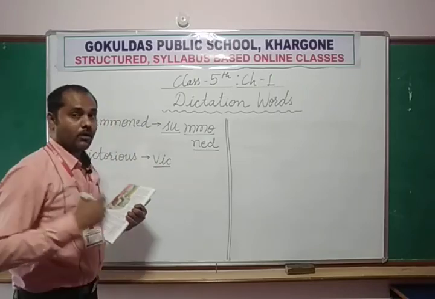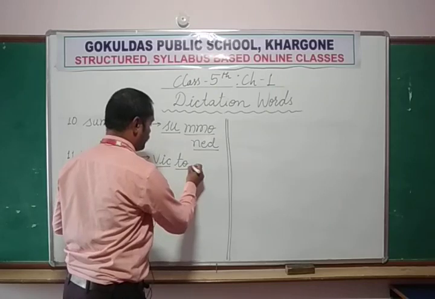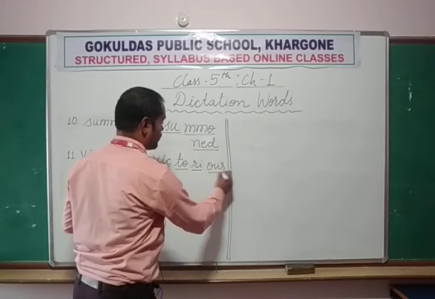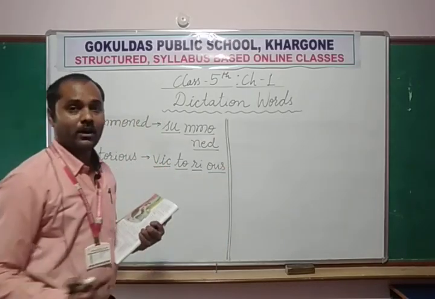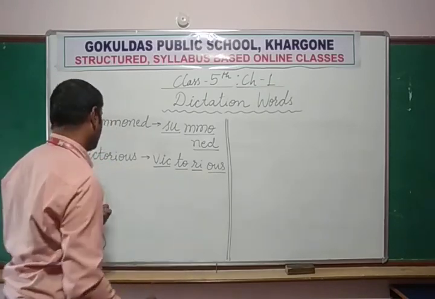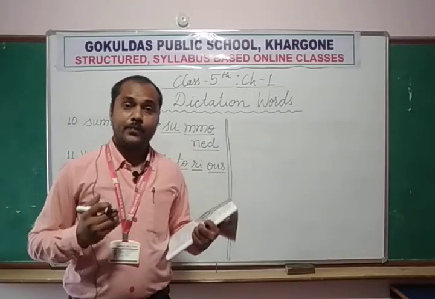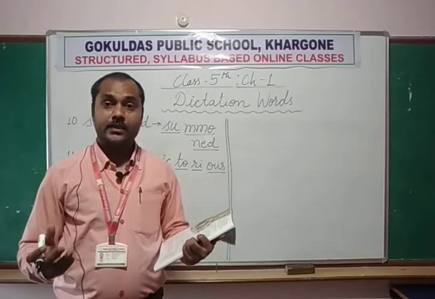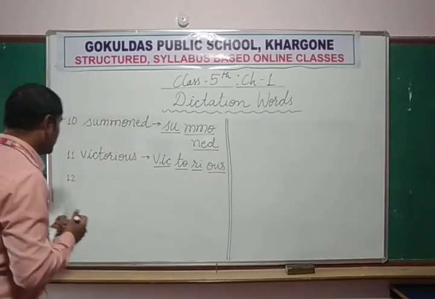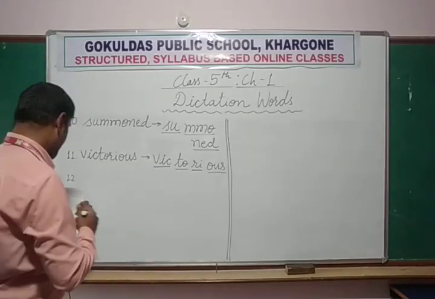V-I-C. Here C is pronounced as a K. Vic. T-O, to. R-I, re. U-S, us. O-U-S, all these three letters together are always pronounced like us. Victorious. Victorious means when someone wins any battle or any game, he is called a winner. So he feels victorious at that time. Chandragupta also wanted to be victorious over his enemy.